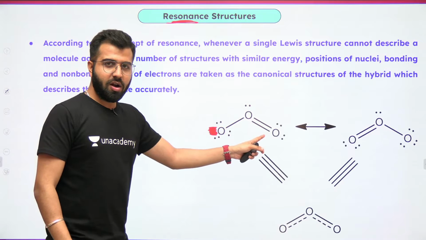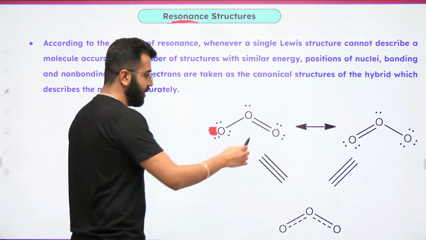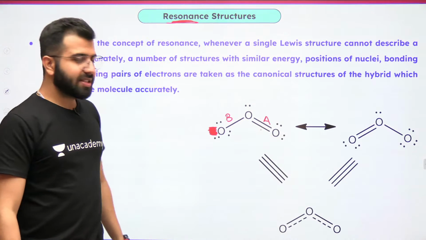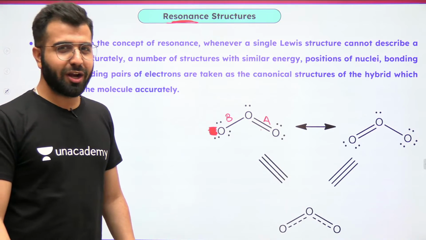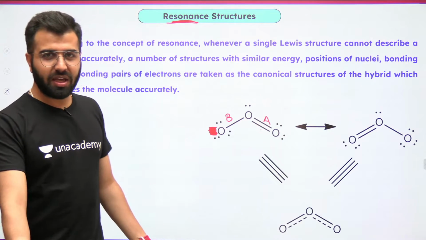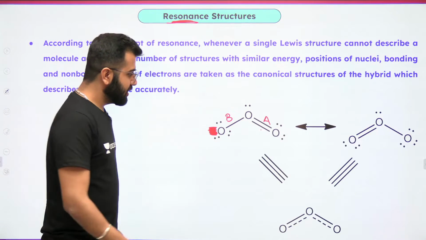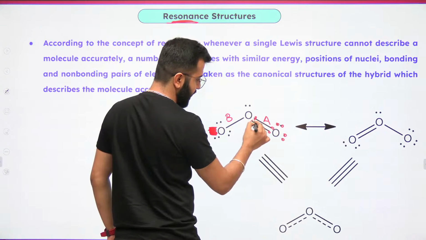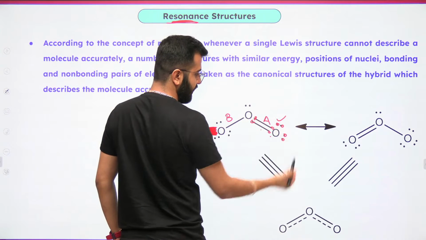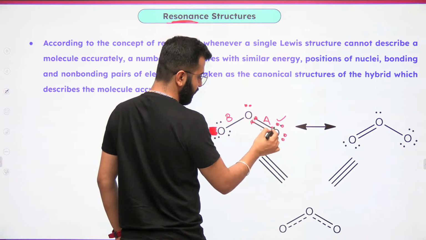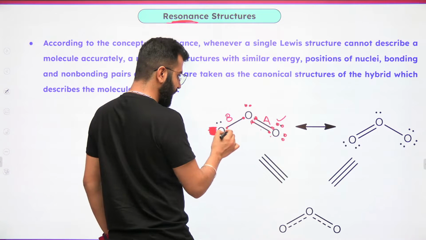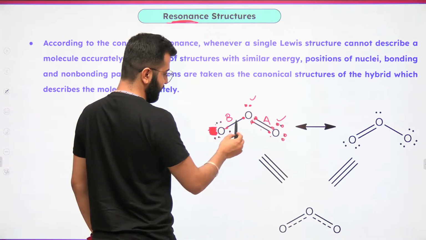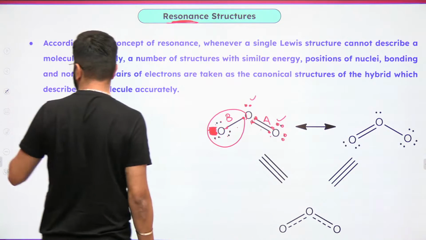Guys, which is the dative bond? This is the dative bond, A or B? First of all, do let me know. Which is the dative bond? Coordinate bond. It's actually going to be B, right? See this. 1, 2, 3, 4, 5, 6, 7, 8. This is satisfied. 1, 2, 3, 4, 5, 6, 7 and 8. Even this is satisfied. Correct? 1, 2, 3, 4, 5, 6, 7, 8. This is the dative bond, the B part. Okay, so do remember that.